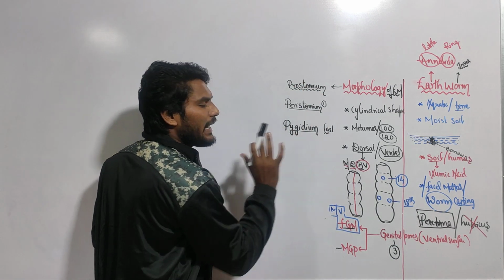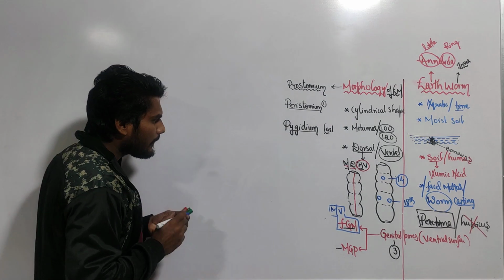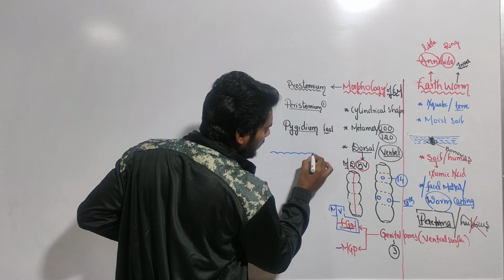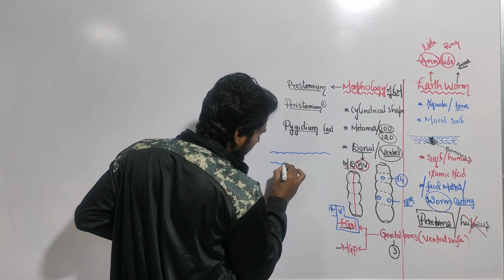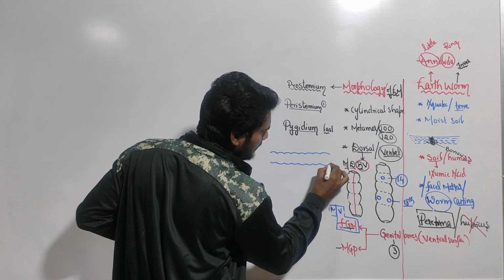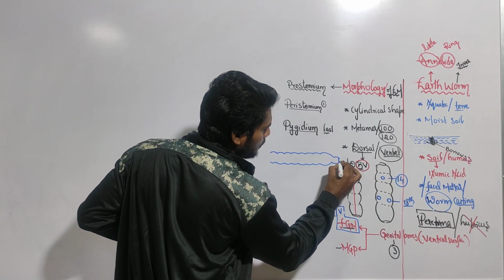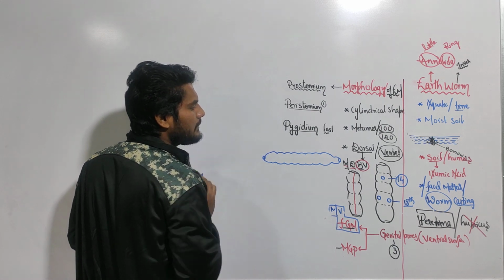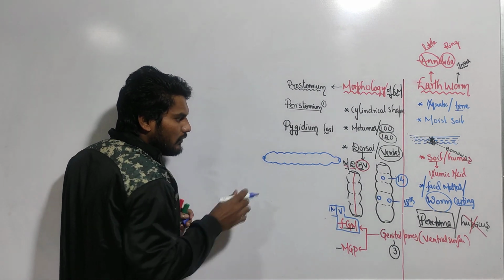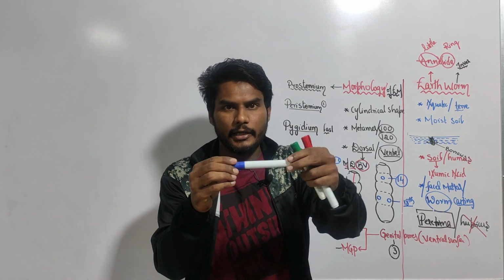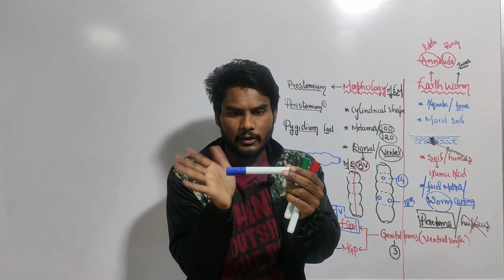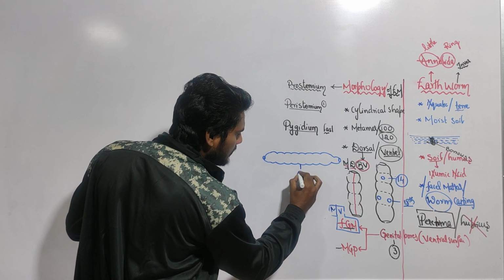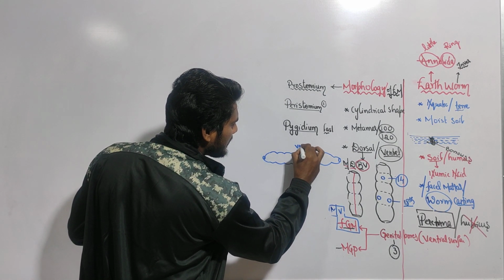Let me make a small diagram of the earthworm now. In this manner, there is the earthworm, and you are viewing it in this plane. This is the body known as the earthworm's body, and this is the posterior anus. And here there is the anterior opening, which is known as the mouth. The earthworm is lying down like this. It is lying down, so which surface is this? This is the dorsal surface and this is the ventral surface.